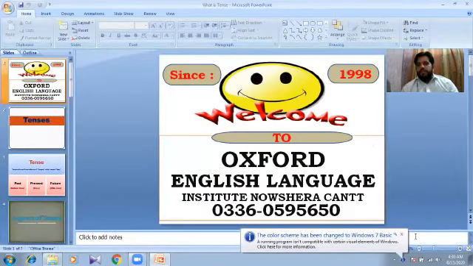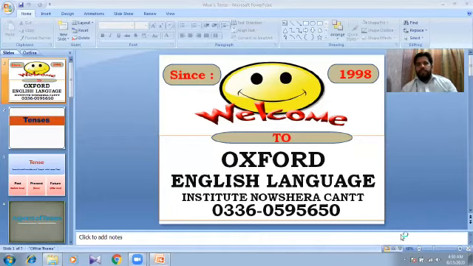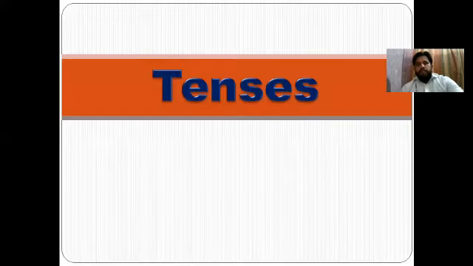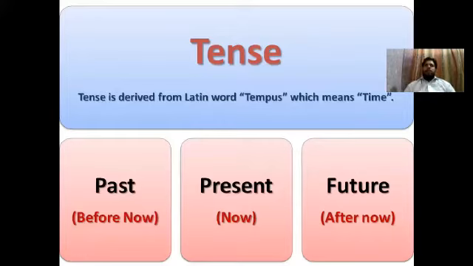Okay, first of all, we have discussed about tense, like what is tense. So what is tense? Tense is derived from Latin word tempus, which means time. Tense is actually not an English word, it is derived. Derived means taken. It is taken from Latin word.